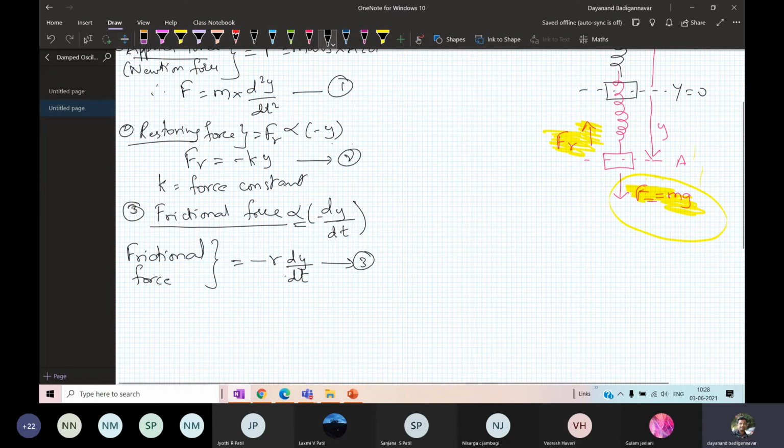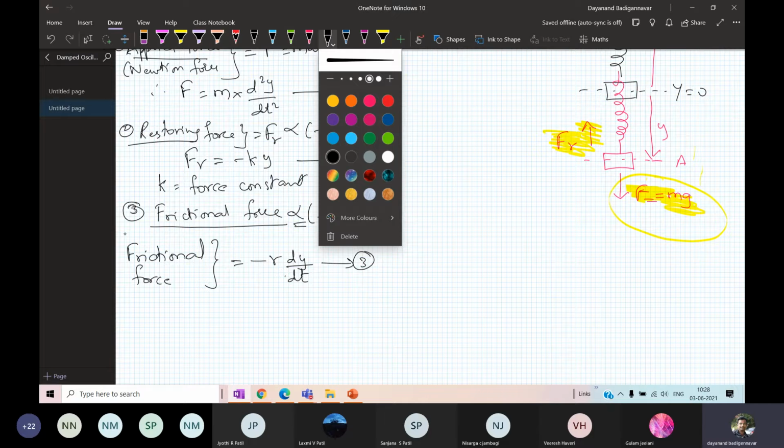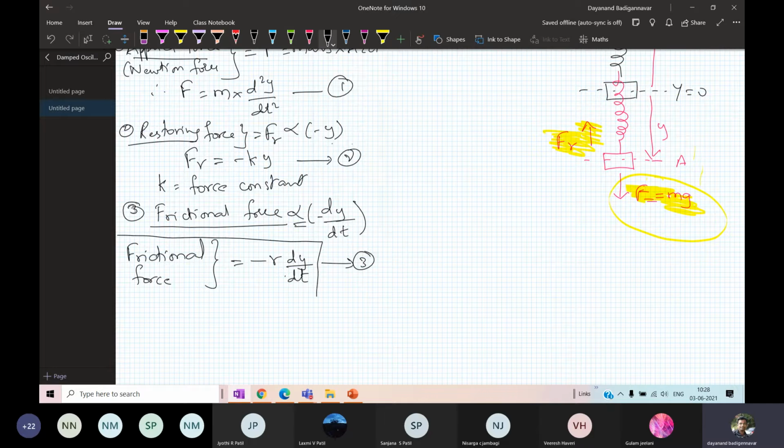This is the new one that you have evaluated. Very important. Clear? I will highlight it so that you remember this equation. Frictional force is always proportional to the velocity and pointing towards the equilibrium. So this is equation number 3. Now it is the same thing as we have done in the equation for SHM in earlier cases.